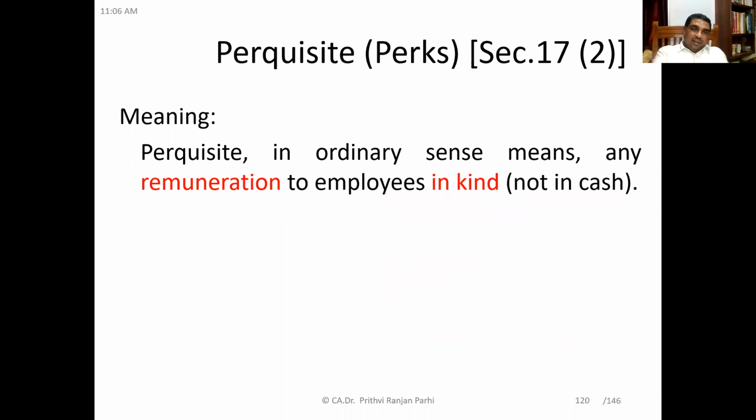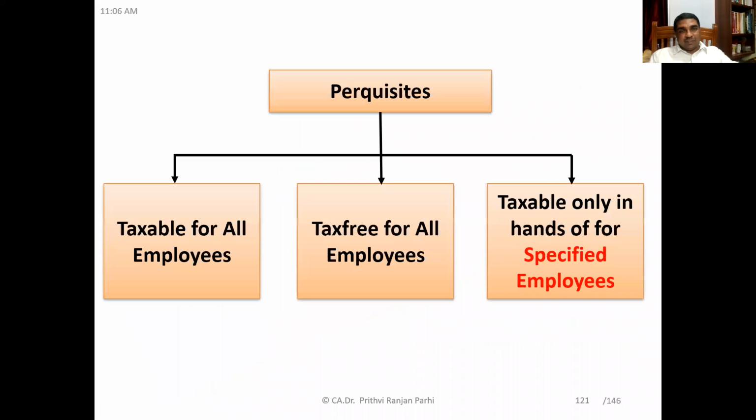Coming to meaning, perquisite means, in the ordinary sense, any remuneration to employees in kind. Perquisites are not given in cash. This is a remuneration given to employees in kind, and for taxation purposes we are going to classify perquisites into three categories. This is for our understanding.